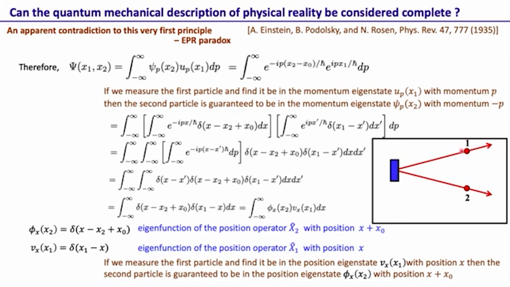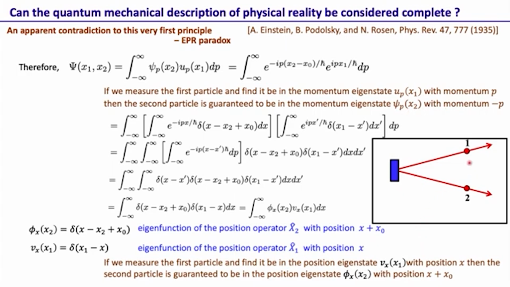But if we decide to look at the position of the first particle and find that its position is x, then the position of the second particle is found to be x plus x naught. Of course, minus p is a momentum eigenstate, and x plus x naught is a position eigenstate. So it seems that our choice of measurement is deciding whether the state of the particle here is a momentum eigenstate or a position eigenstate.